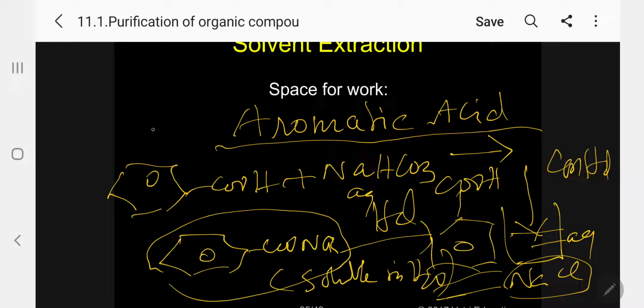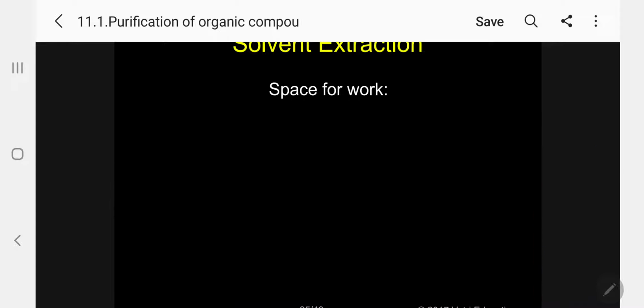Okay, this is the way we have to separate the aromatic acids from the mixture. So the saturated sodium bicarbonate solution is suitable to separate aromatic acid.